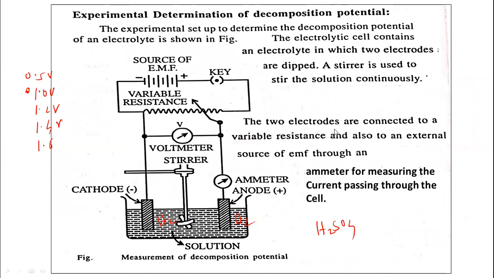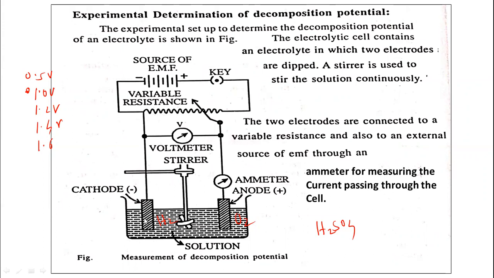Once again, look at this experimental setup, what we require to measure the decomposition potential. The variable resistance wire is used to increase the applied potential. The voltmeter measures the applied potential, and the ammeter measures the current. A stirrer is used to continuously stir the solution.